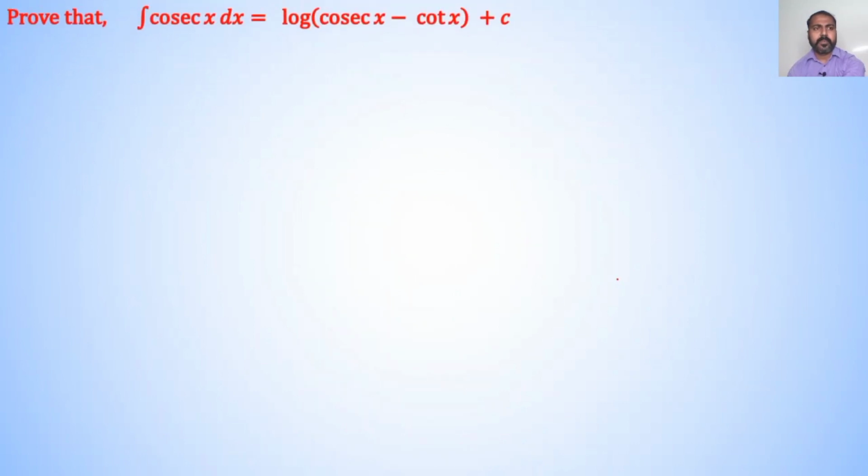Now, prove that integration of cosec x dx is equal to log of cosec x minus cot x plus c. Solution, let I is equal to integration of cosec x dx. Here we multiplied numerator and denominator by cosec x minus cot x.